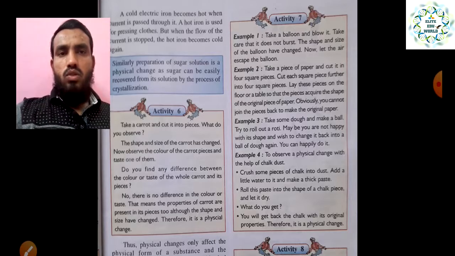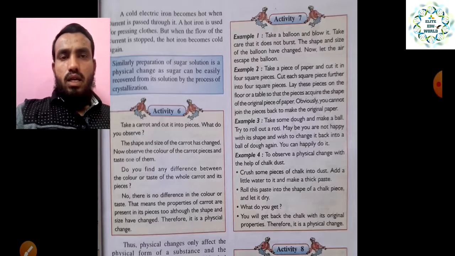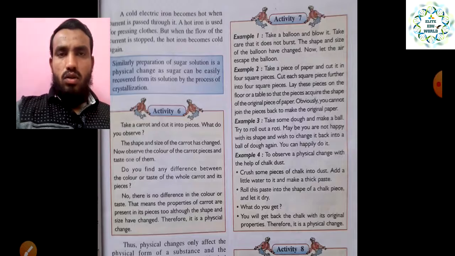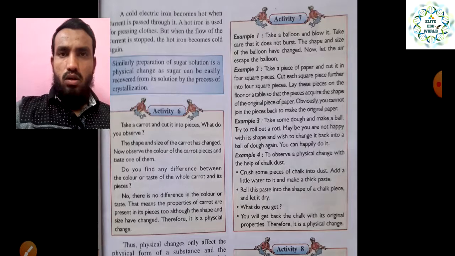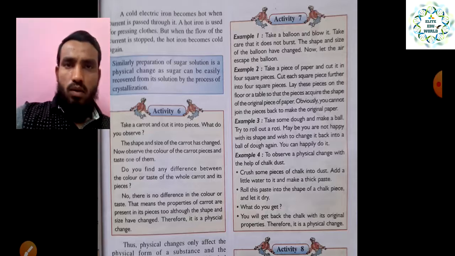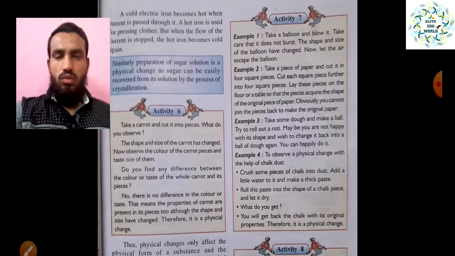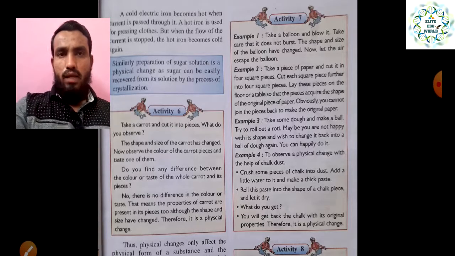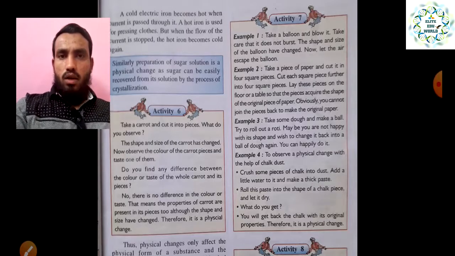Similarly, the preparation of a sugar solution is a physical change, as sugar can be easily recovered from its solution by the process of crystallization. Once you add the sugar into the water and stir it, it will dissolve totally, but you can easily take it back to the normal state in the form of crystals. When you evaporate the water, the water evaporates and the sugar is left behind in the form of crystals. So you can take it back, and no new substance has formed. That is why it is a physical change.